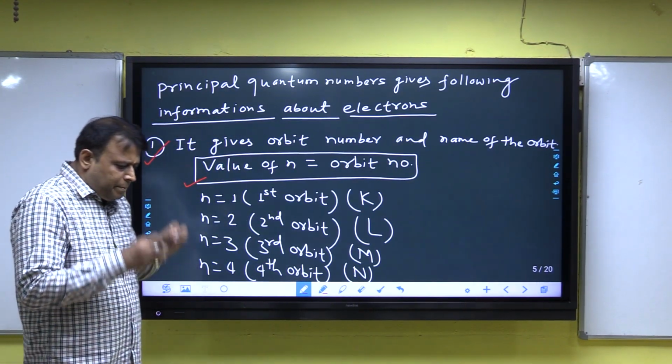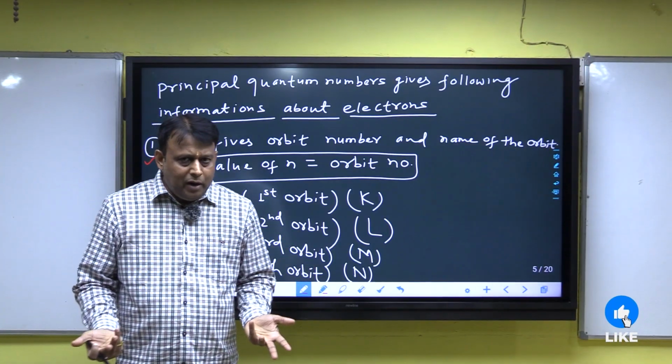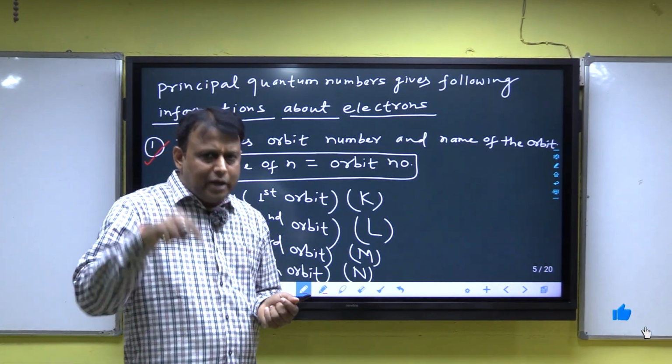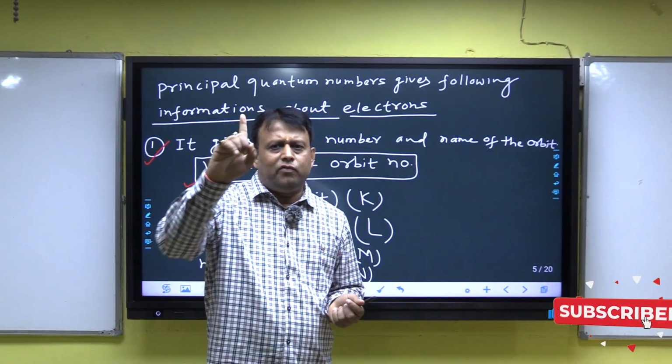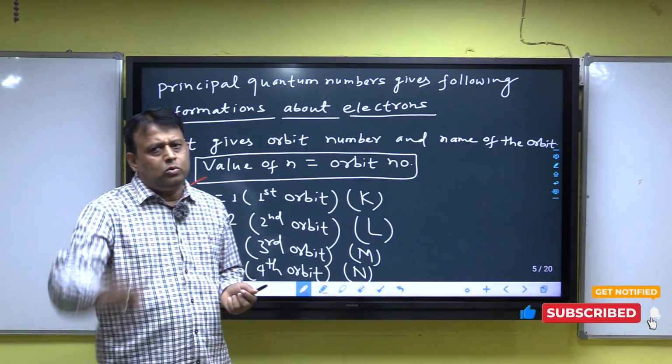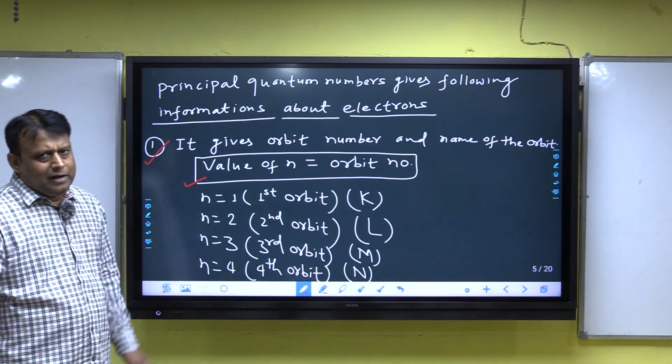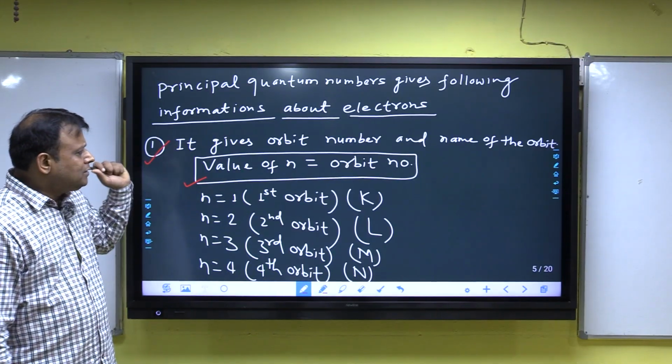The first point: the value of n gives the orbit number, and orbits start from K.